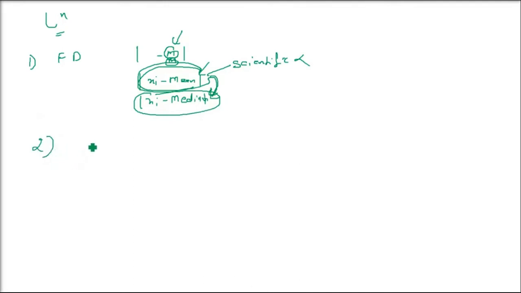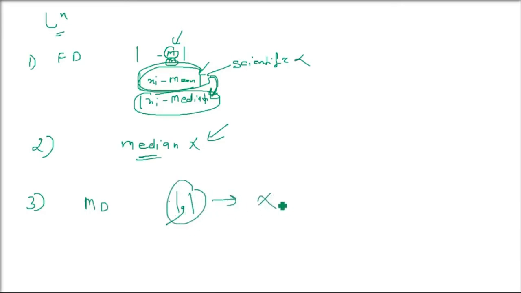The second problem with mean deviation is, in a distribution where the degree of variability is very high, the median is not a representative central value. That is, the mean deviation about median calculated for such series cannot be fully relied on. This is the second problem. The third problem is that in the computation of mean deviation, we use absolute values of deviations. We always take the positive values. That is, it cannot be subjected to further algebraic treatment. These are the certain problems.